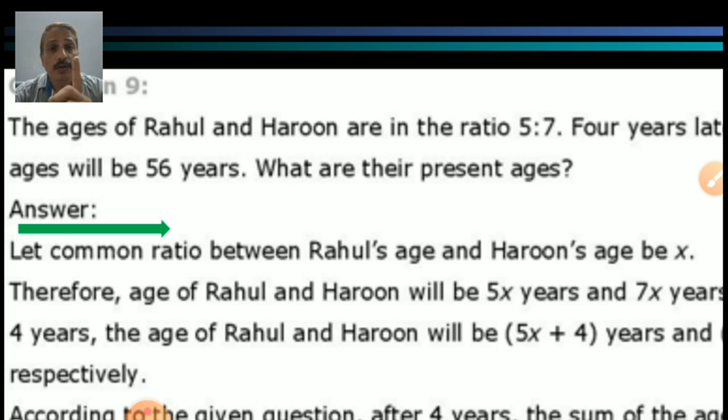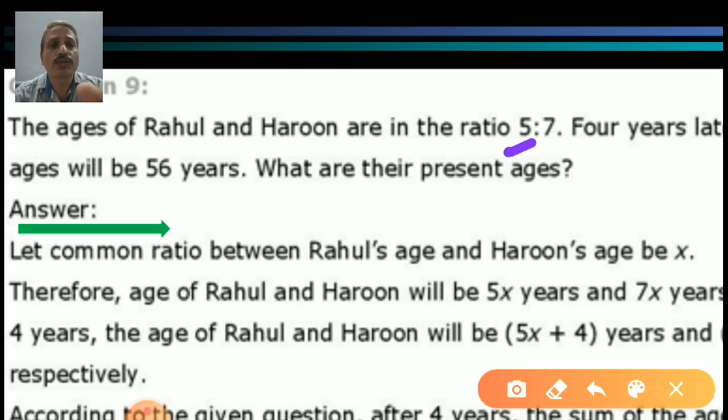Students, be careful. Whose name is written first? The first number is for Rahul. Harun is the second one, and the second number is 7. So Harun's age will be 7x. It is our present age.